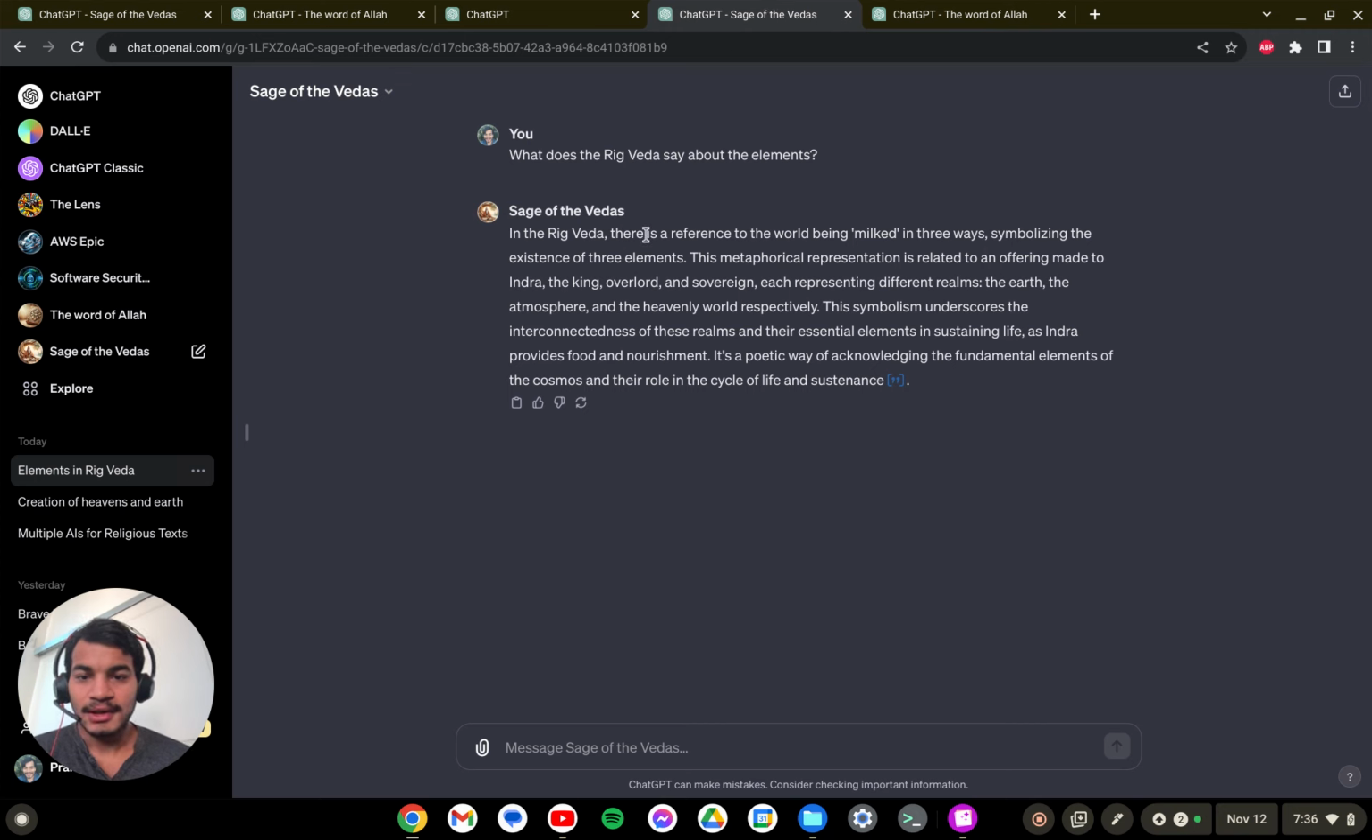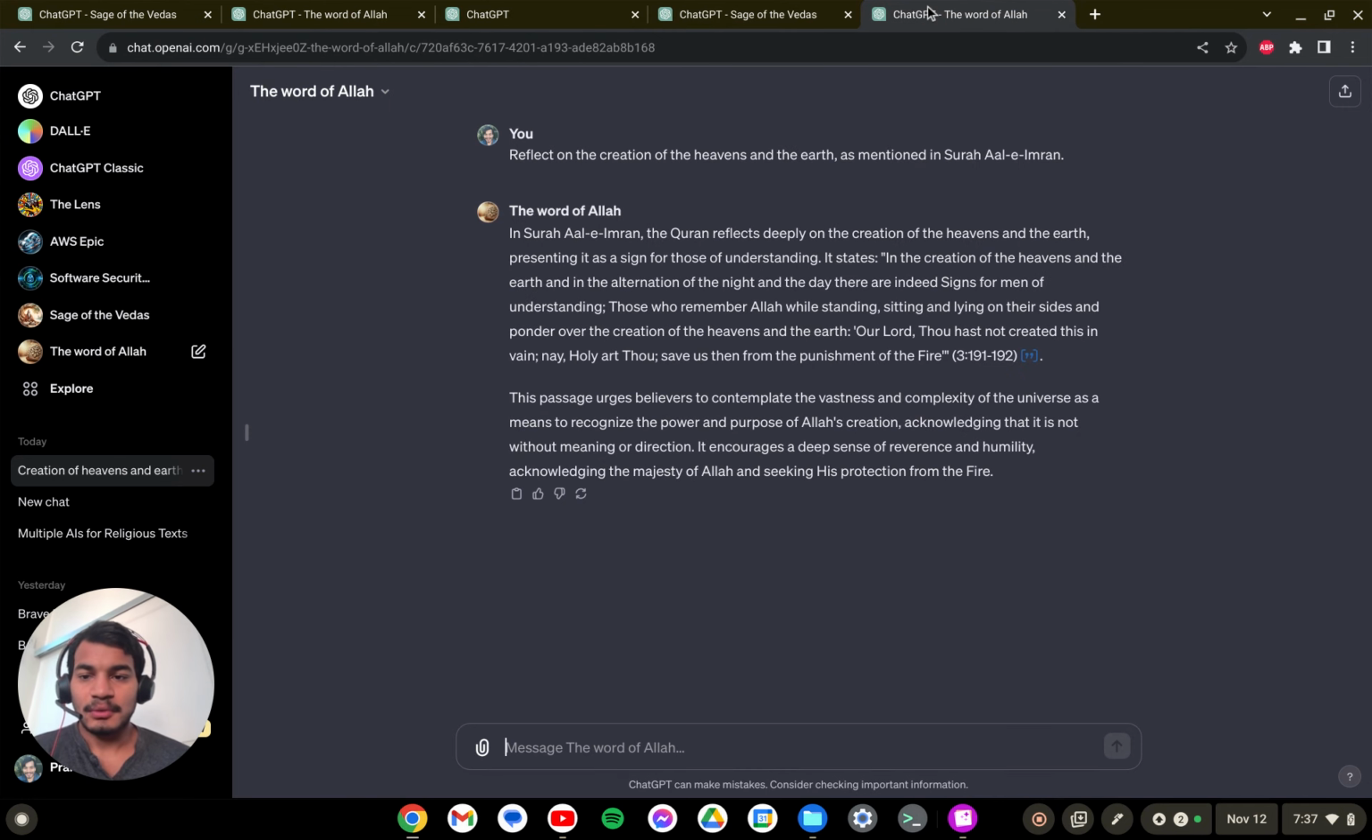Here is an example. What does the Rig Veda say about the elements? In the Rig Veda, there is reference to the world being milked in three ways, symbolizing the existence of the three elements, which would be the earth, the atmosphere, and the heavenly world, with links within the source text, eight citations.